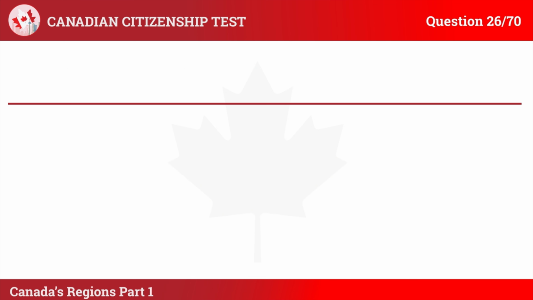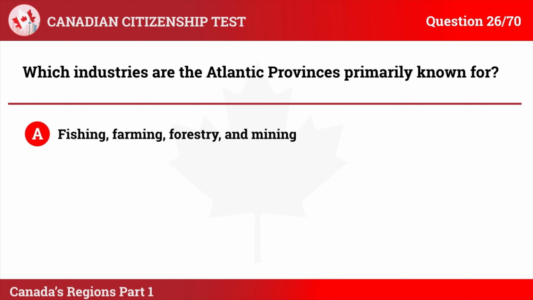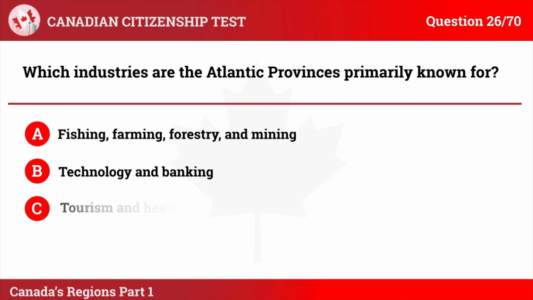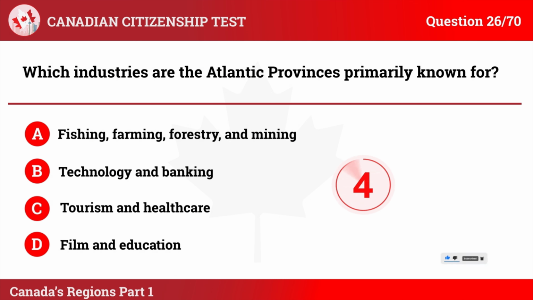Question 26. Which industries are the Atlantic provinces primarily known for? A. Fishing, farming, forestry, and mining. B. Technology and banking. C. Tourism and healthcare. D. Film and education.